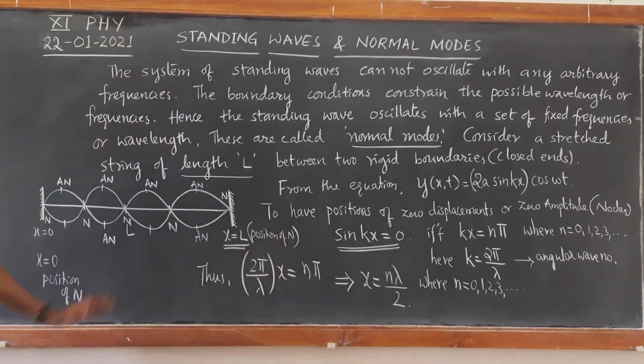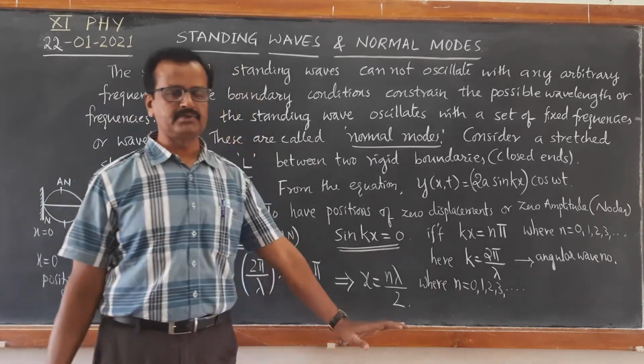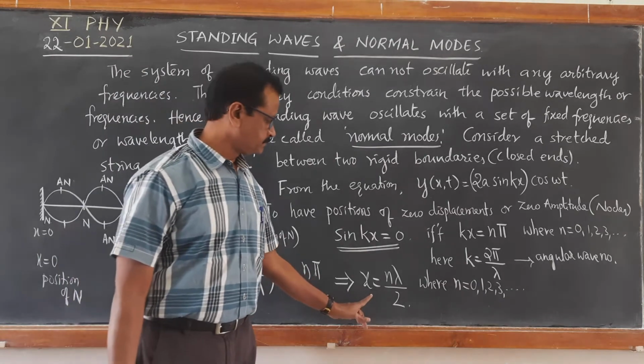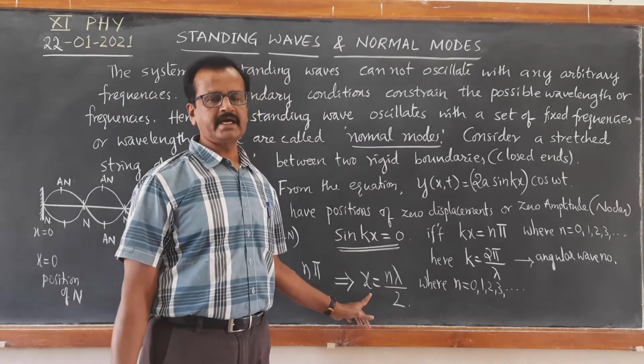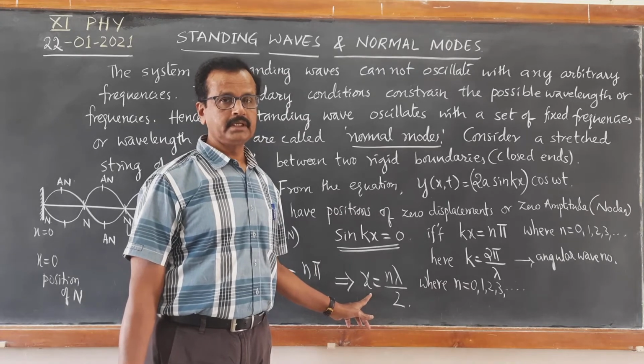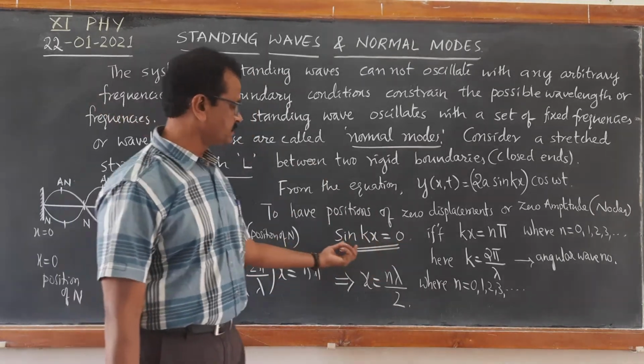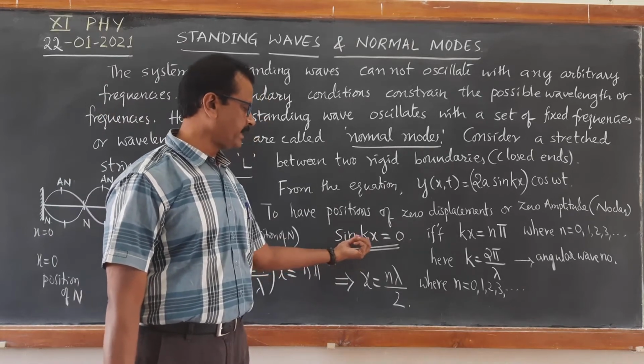With this condition, we will be able to find out the exact positions of the nodes. Similarly, we can find out exact positions of antinodes using the same condition, where sin kx must be